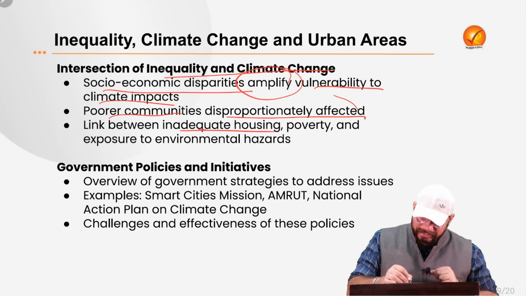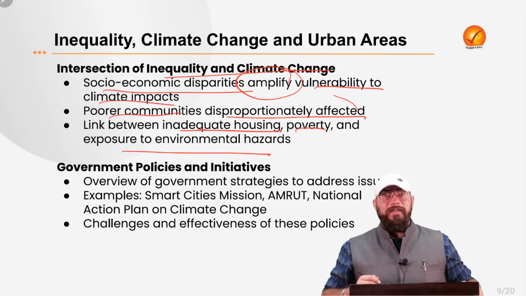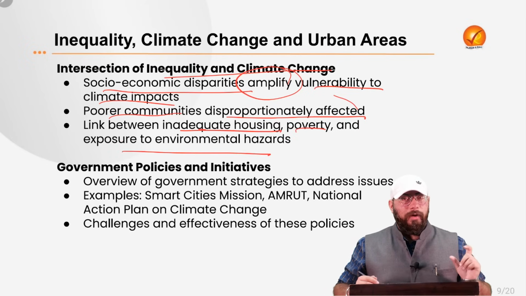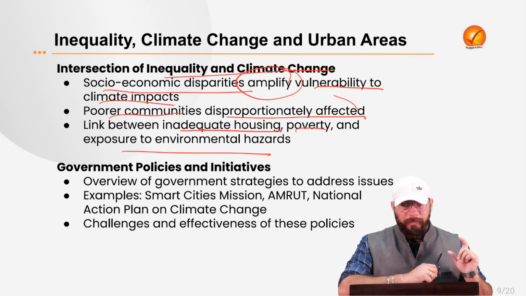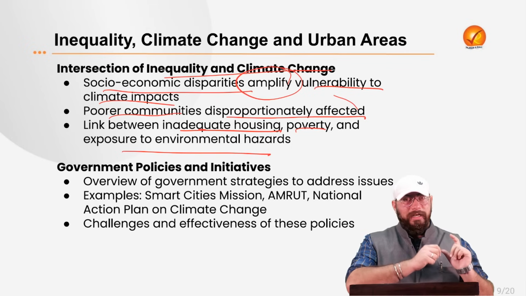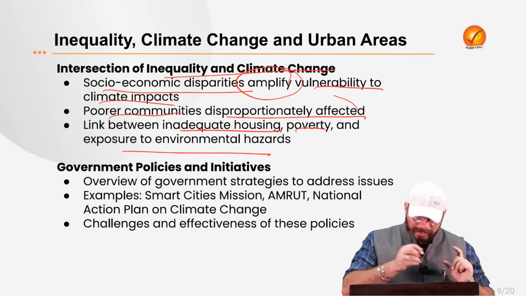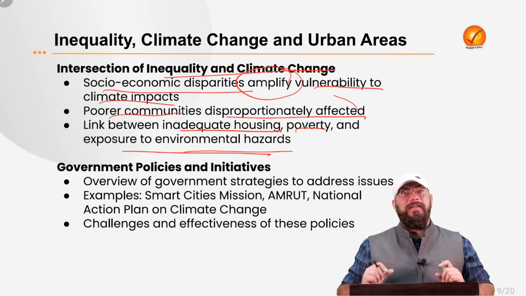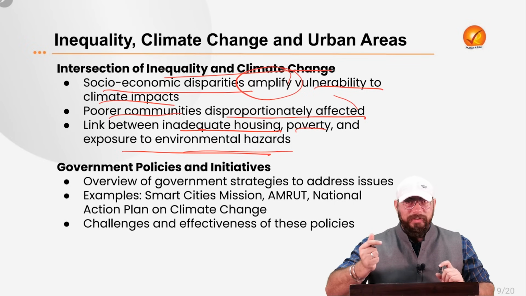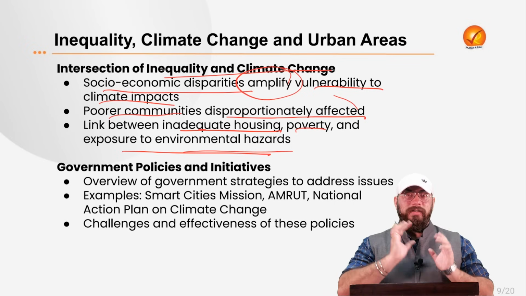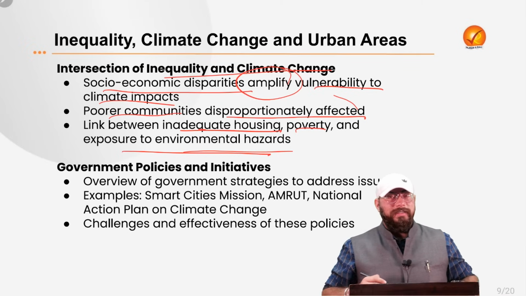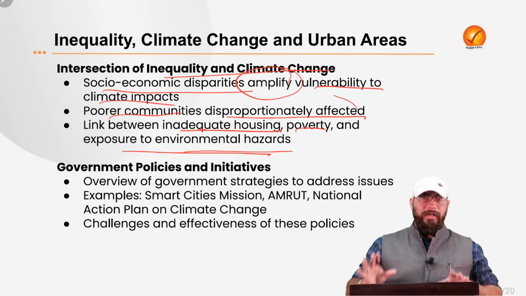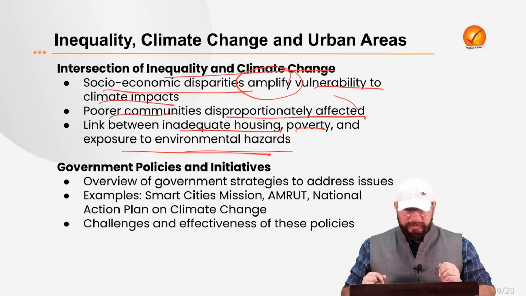Now, the link between inadequate housing, poverty, and exposure to environmental hazards. If there is inadequate housing, houses are not built properly, which again is reflective of what? Inequality. If there is poverty, which is again reflective of inequality, then exposure to environmental hazards, which can be caused by climate change, increases a lot. So that is the intersection of inequality and climate change. Again, a very important thing for your perspective and analysis building.